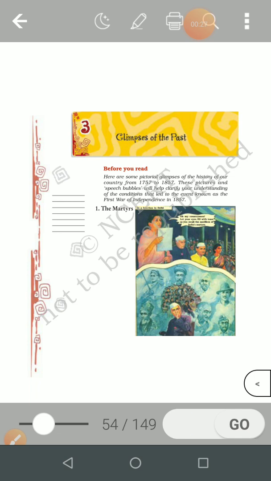In this pictorial story, you will read what happened in India between 1757 and 1857. It recalls the story of freedom through pictures. It also explains the ideas that led to the first war of independence in 1857.